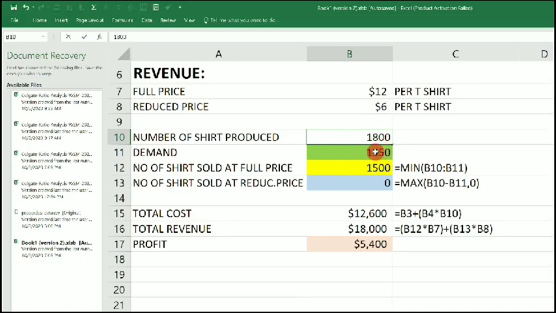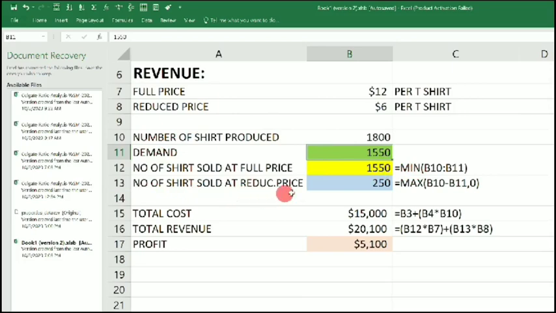Let's see if the model is working properly. So now the number of shares produced is higher than the demand, and you can see immediately the number of shares at full price changed to 1,550. It's taking the number demanded, because it has to take the minimum of the number of shares produced and demand. You can see it has changed.